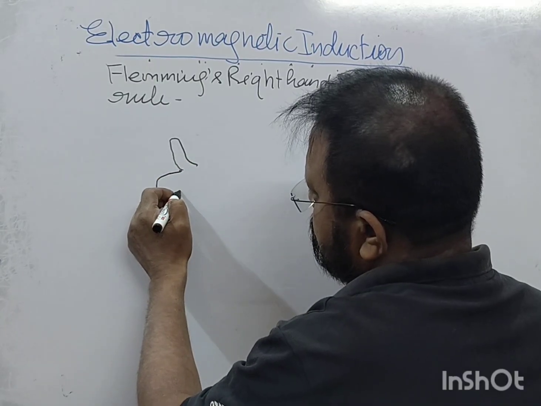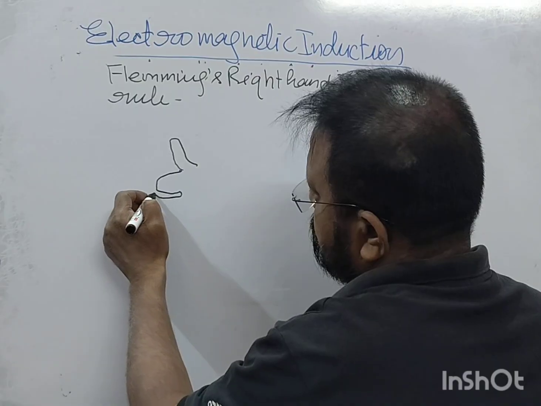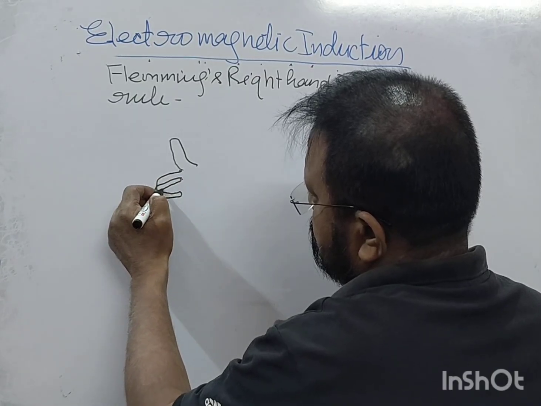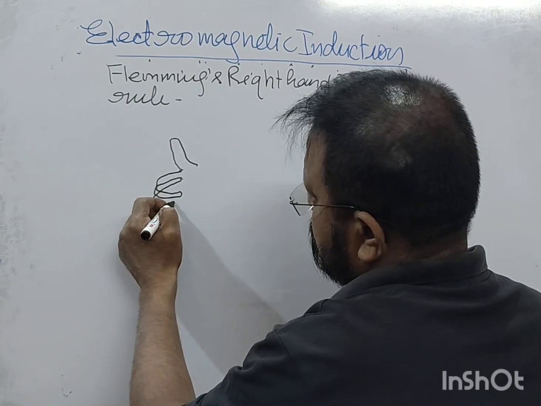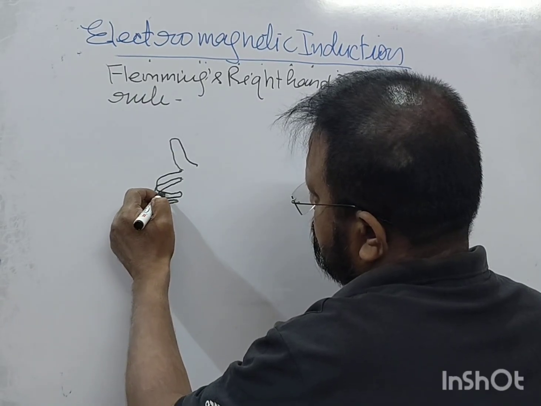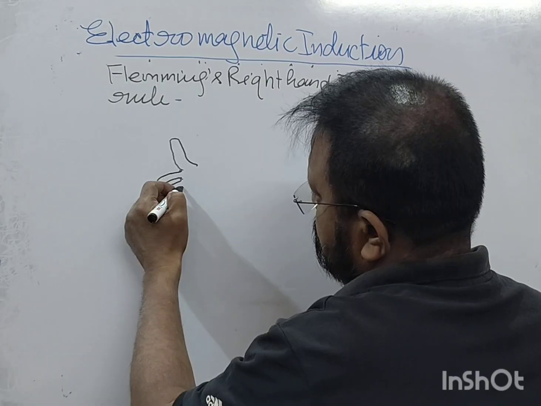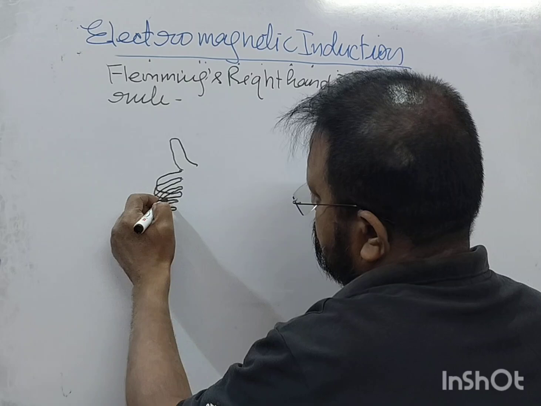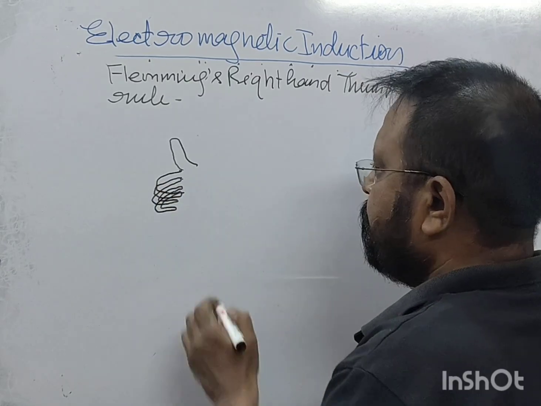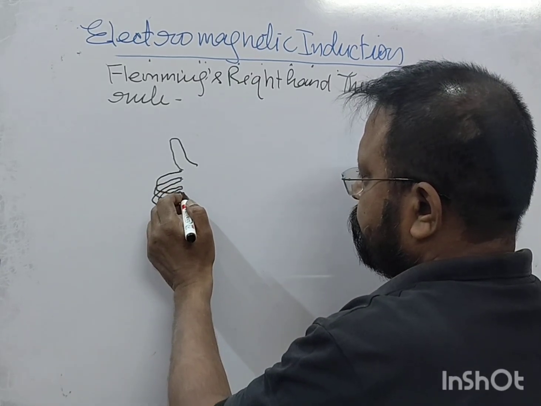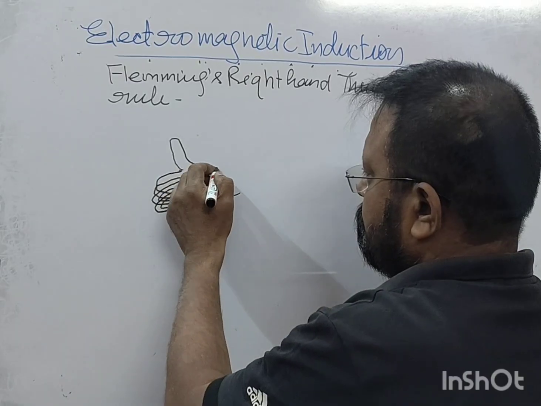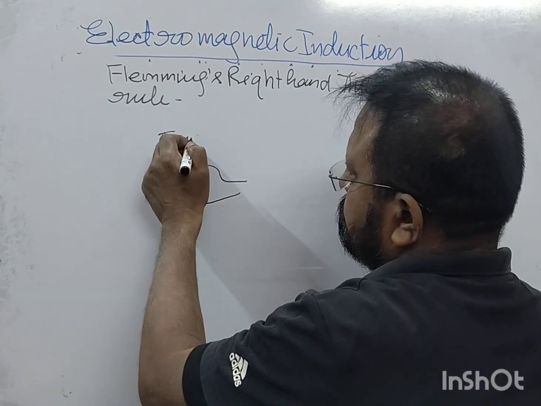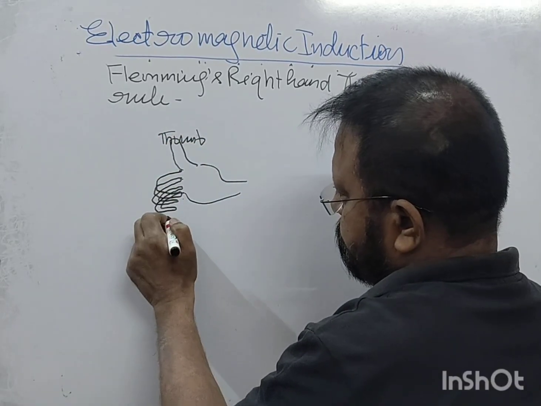So fingers are... right. So ये thumb and these are fingers.